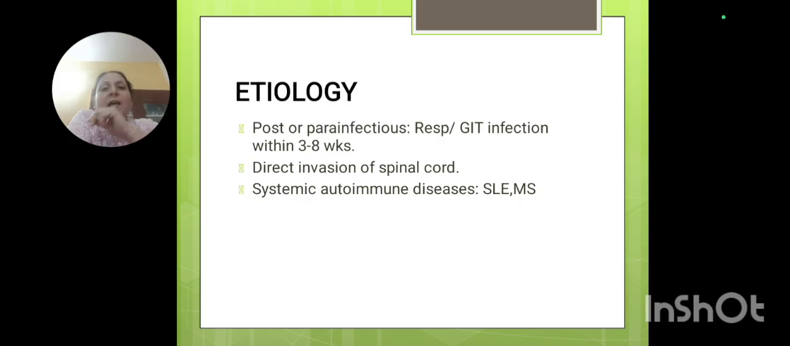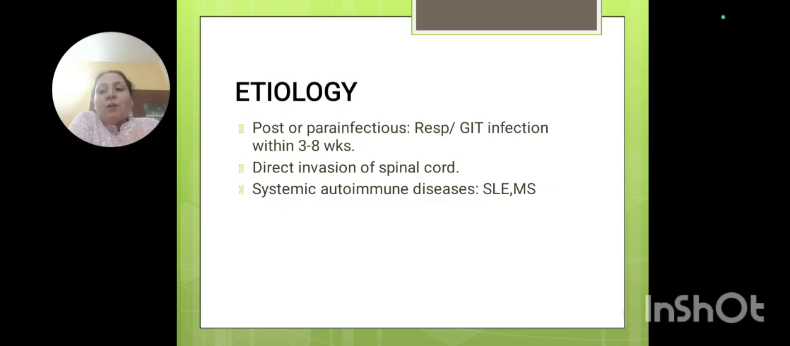Now, it is seen that it is a post-infectious stage, that is, there will be a history of respiratory or GIT infection within a period of 3 to 8 weeks. The person will say, I had a history of GIT infection, or I had a respiratory viral infection, which resulted within 3 to 8 weeks. Other than this, it can be a direct viral infection or direct viral invasion at the level of the spinal cord, or it can be an autoimmune disease.